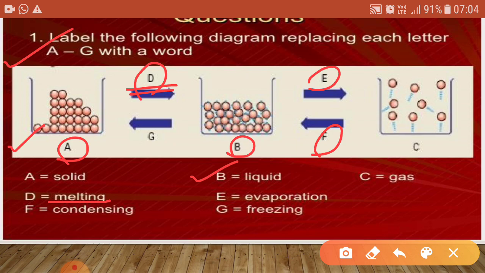And when liquid changes into the gaseous form, it is possible through the evaporation process only. Similarly, if vapor is condensed, it will change into the liquid, and if we freeze the liquid, it will change into the solid form. So basically these are the processes occurring in this image.